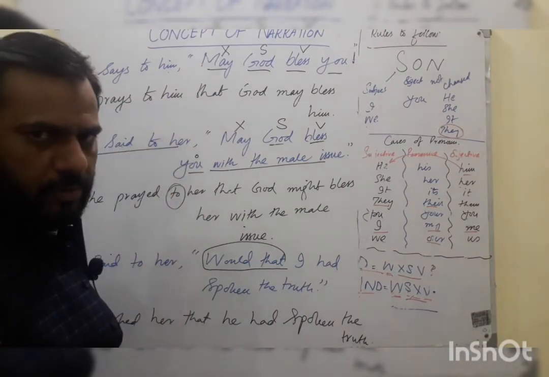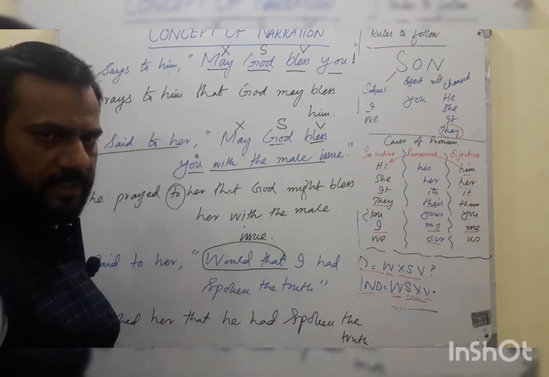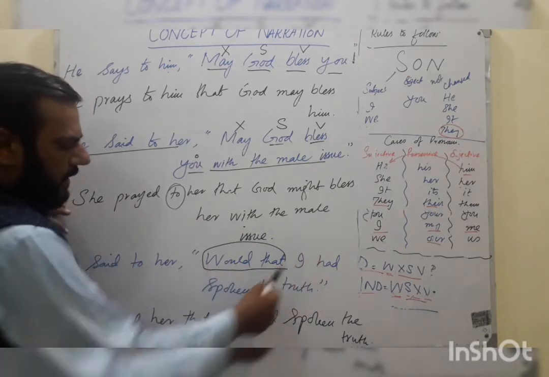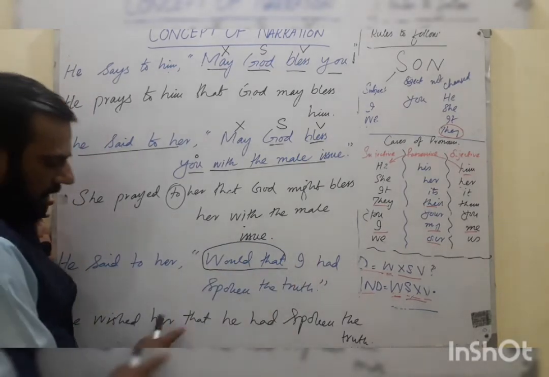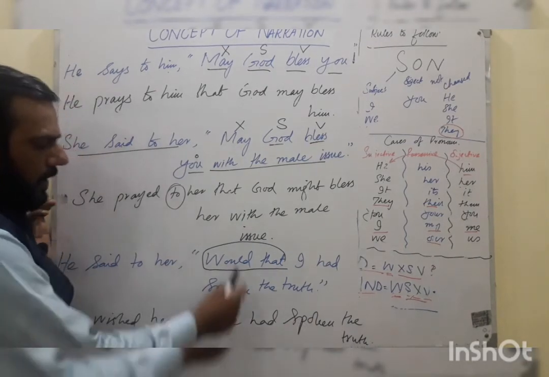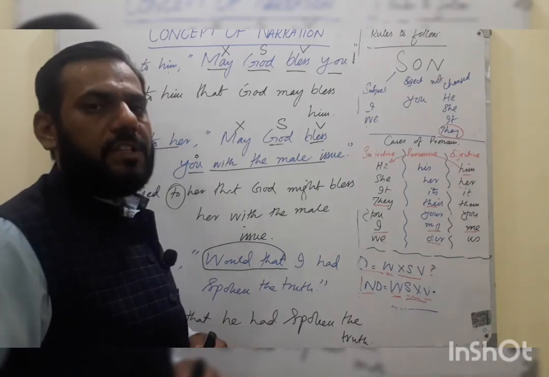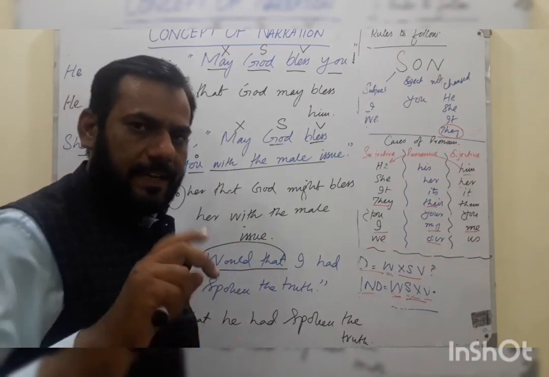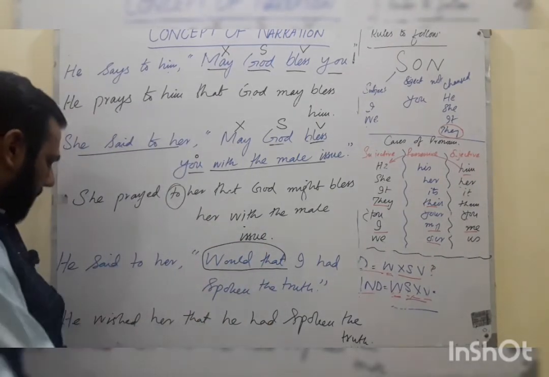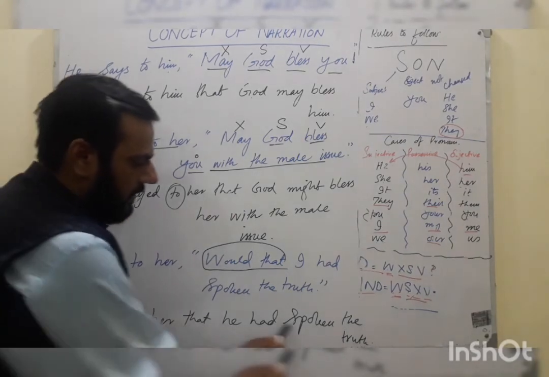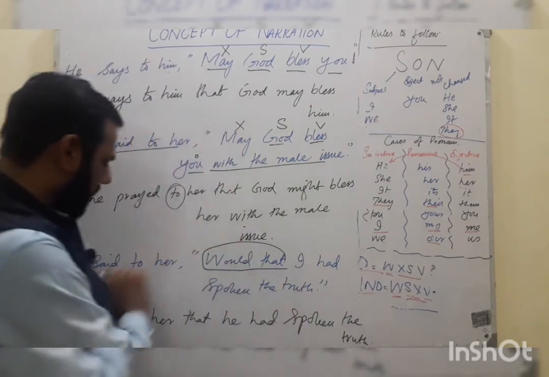I hope you have understood the concept of obligatory sentences to be used in direct and indirect. The second one, he wished to her, would that I had spoken the truth. He wished her that he had spoken the truth. When you are using wish, instead of would that, it will be finished, because would that shows that it is a kind of a wish. So it is simple past. So that's why he wished her, or he wished to her, it's okay. He wished her that he had spoken the truth. So I will be changed to he, so he had spoken the truth.